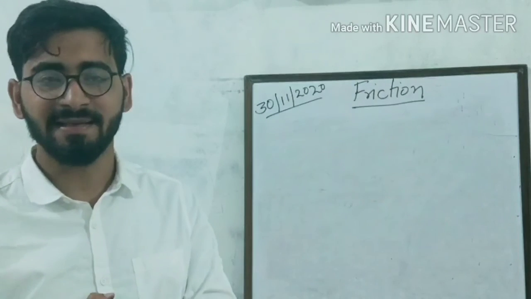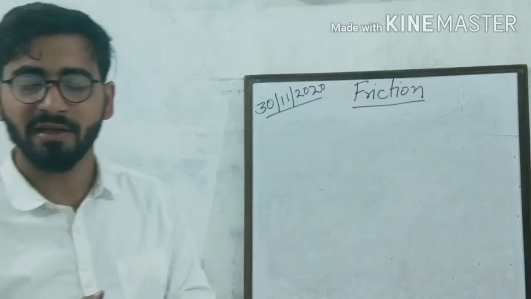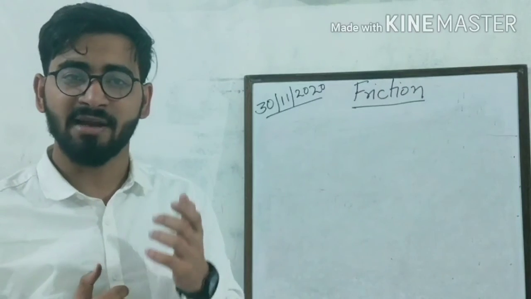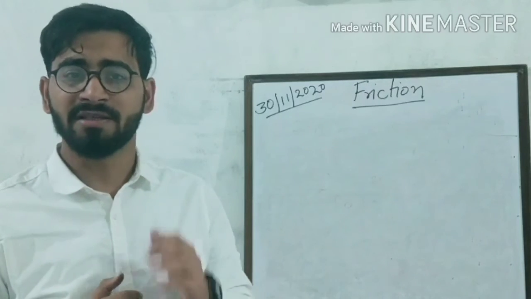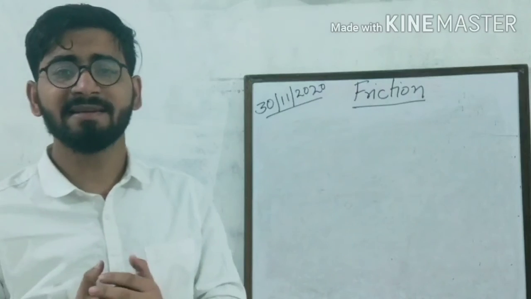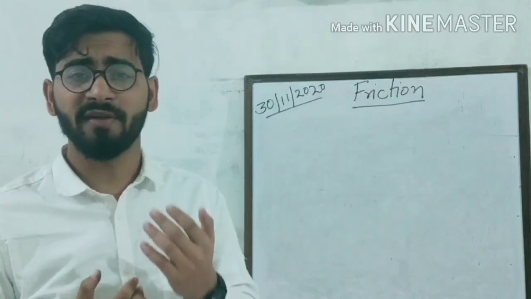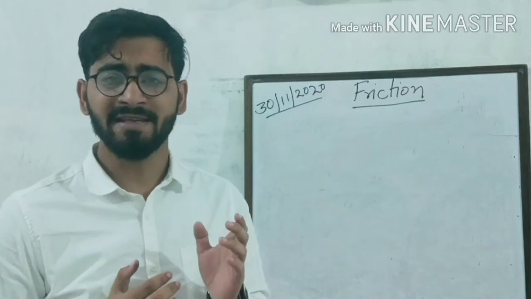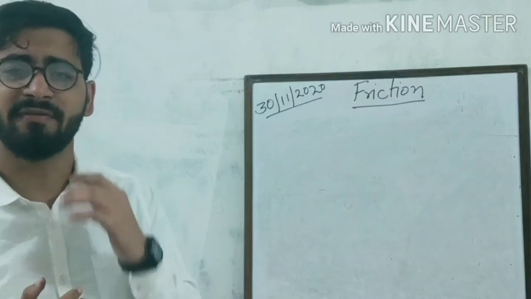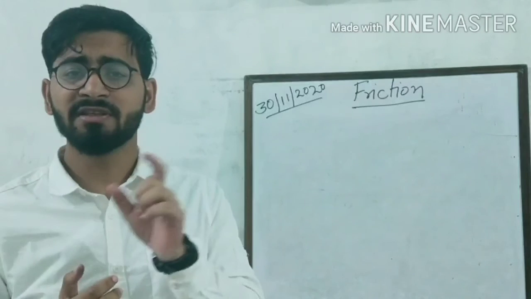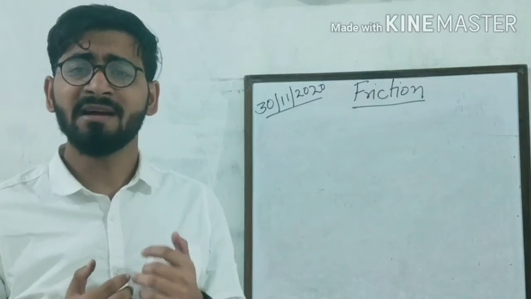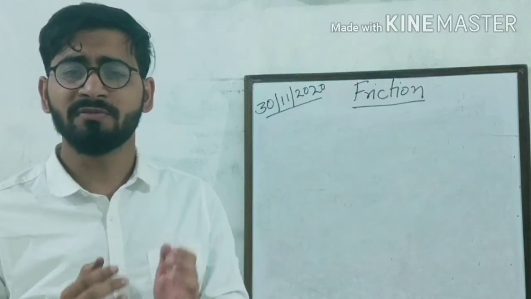Then we have discussed the cause of friction. What is the cause of friction? Yes, the irregularities between the 2 surfaces in contact. These irregularities cause interlocking, which is the cause of friction. And then finally we have discussed the factors affecting friction. There are mainly 2 factors which affect friction. First one is smoothness of the surfaces in contact, and the second factor is the force with which the 2 surfaces are pressed together. So these are the topics which we have discussed today.